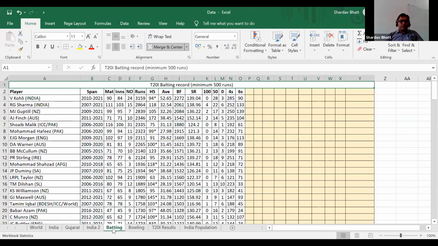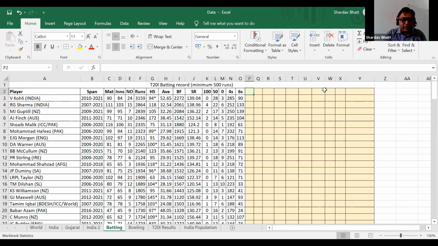Now these are cricket statistics. In cricket statistics, I would like to make some stories. Average and strike rates are very basic things, but I want to find what are the runs per inning and balls per inning by different cricketers. So I will make some columns like runs per inning, balls per inning, then fours per inning, then sixes per inning. From that I can find who is the most attacking batsman.